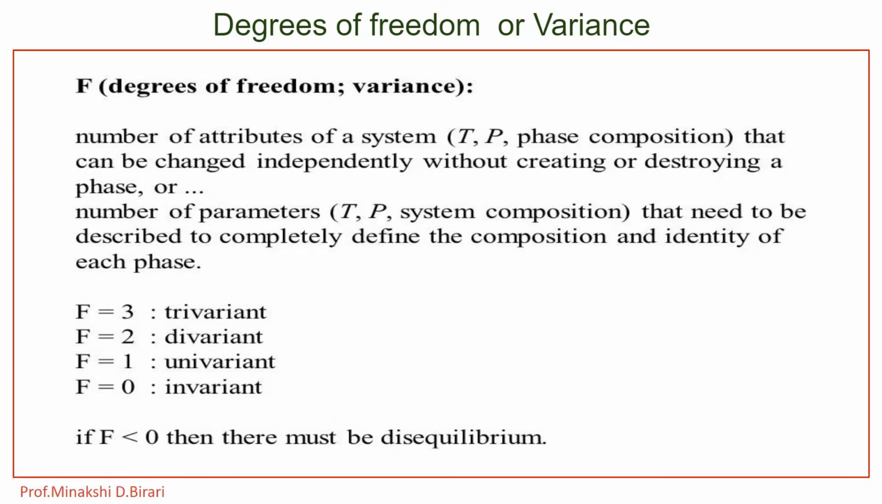Consider the system which consists of a liquid in equilibrium with its vapor. The temperature of this system can be varied independently, and the value of temperature will fix the value of the vapor pressure of the liquid. The system therefore has a degrees of freedom of 1, that is, it is a monovariant system.